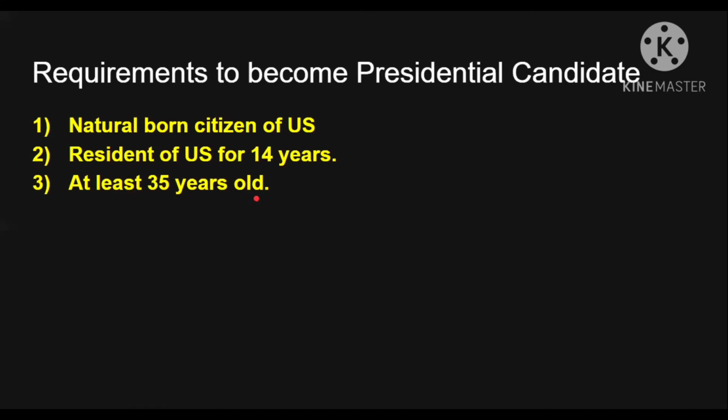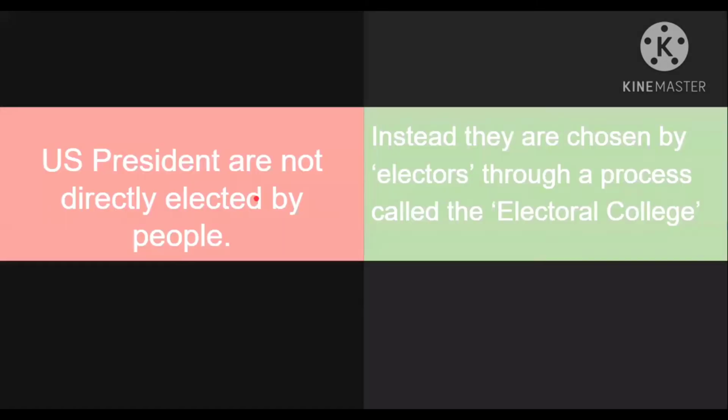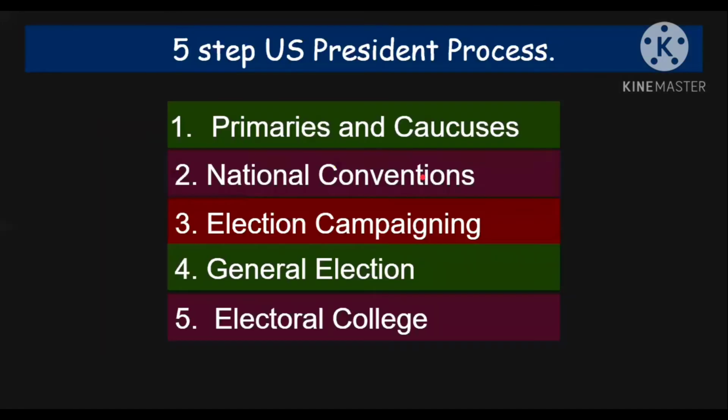Now see guys, at this point, the US president is not directly elected by people's votes, but is elected by the votes of electors through a process called the electoral college. This whole thing I will explain afterwards. Now let's move on. So guys, we can divide this presidential election process of the USA into 5 steps.